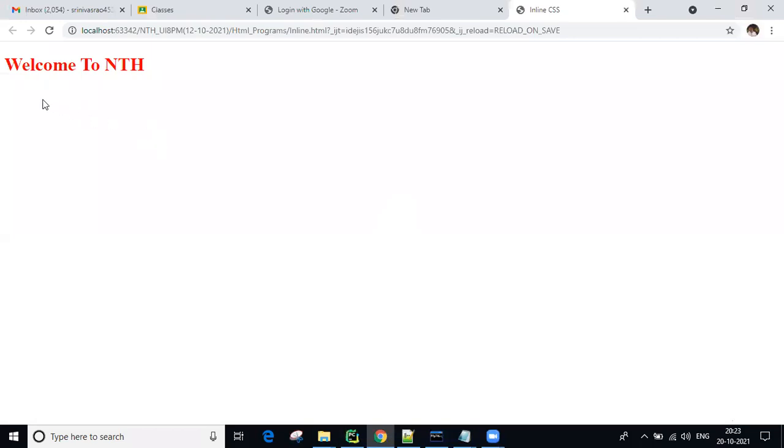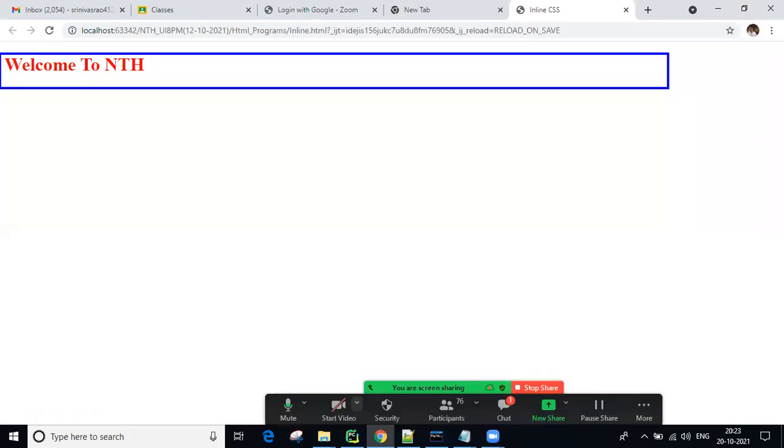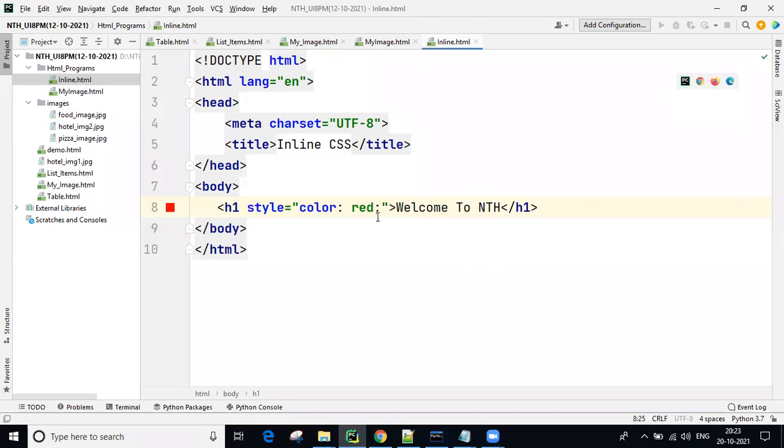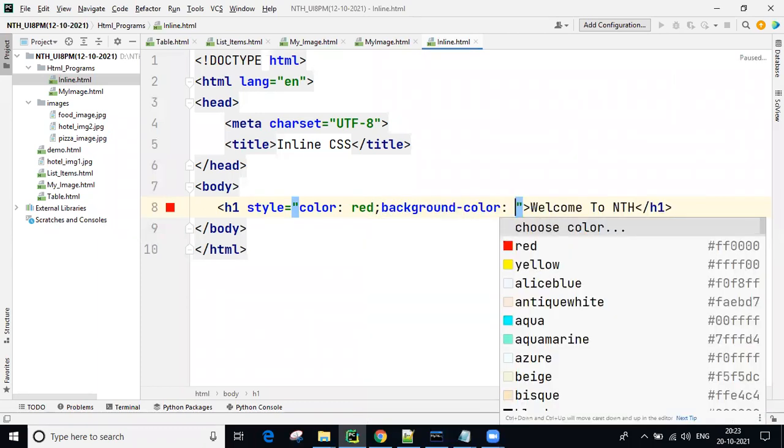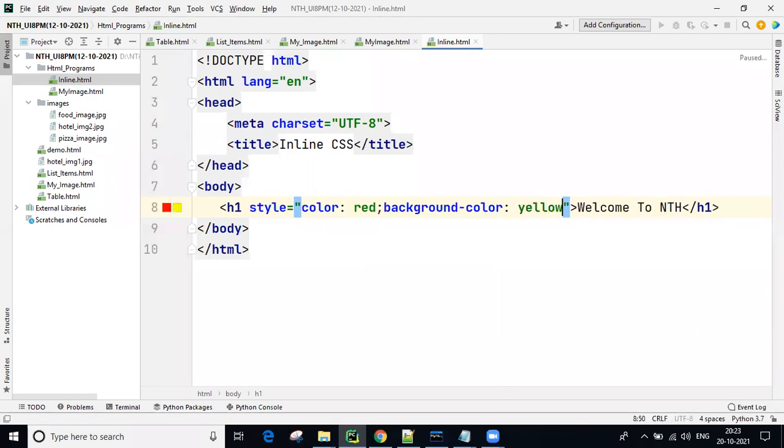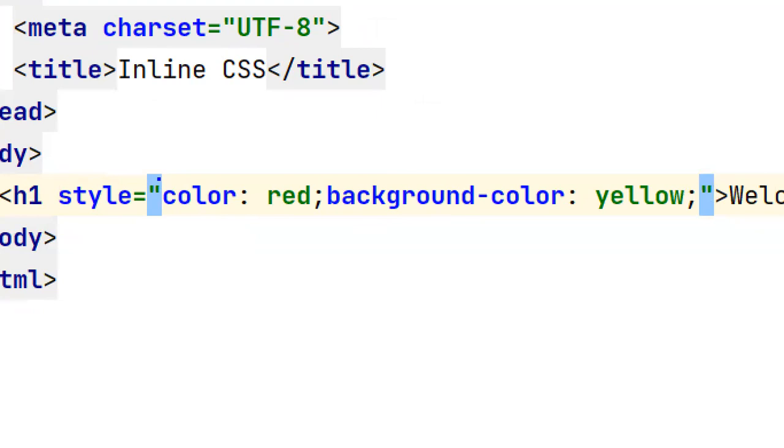Now I want to provide some background color, guys. So here again you take background color. Background color is yellow. Okay, observe, all of you. Property name, colon, property value, separated by semicolon.